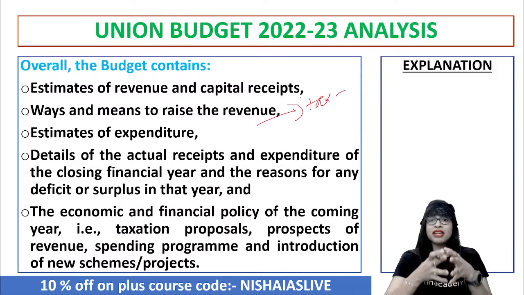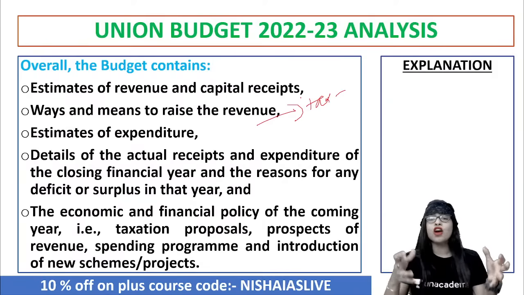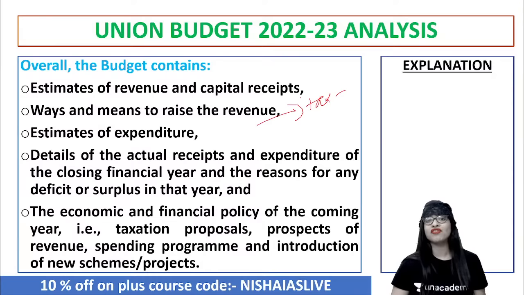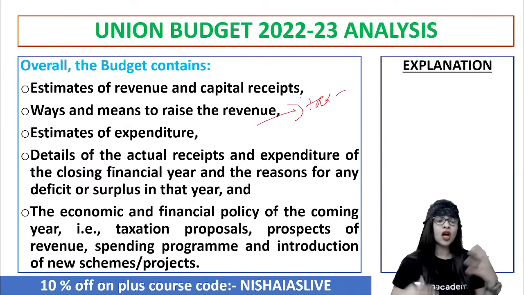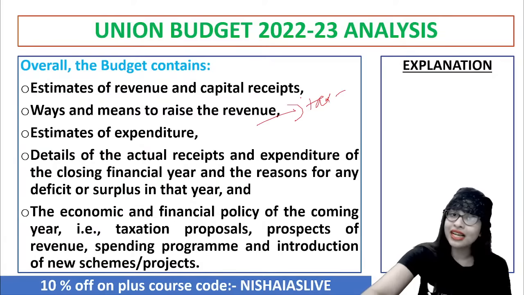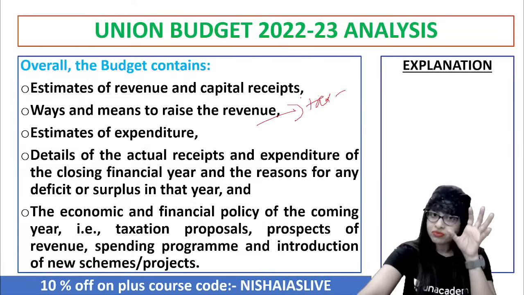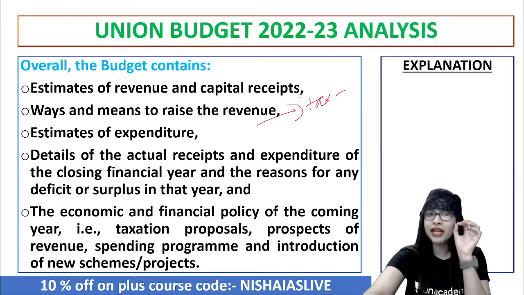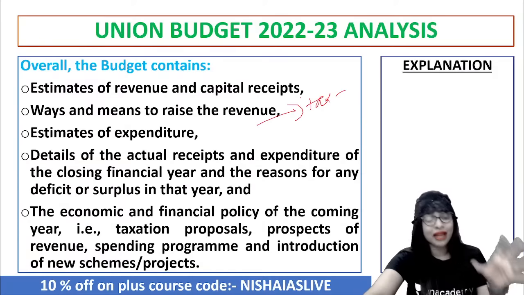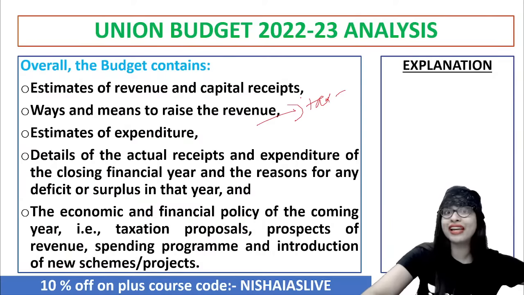And also, what should be the expenditure that the government has to keep in mind when they're introducing a new project, proposal, or scheme for the welfare of the economy or the society. So all these things actually emerge from where? The budget. So it's very important that budget analysis, or let's say preparation and execution, has to be done in a very crystal clear and minute manner. Otherwise, the entire planning for the growth and development of our country India can collapse.